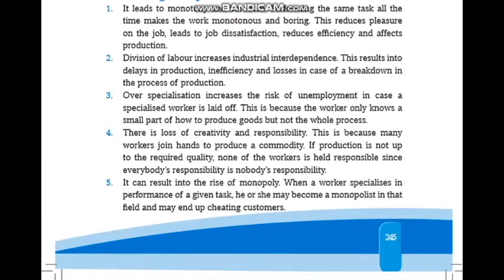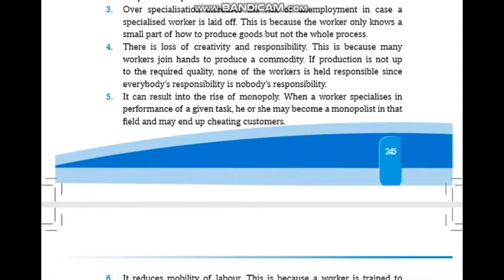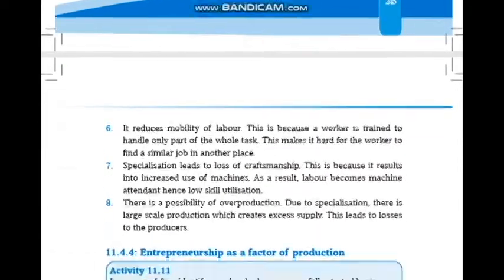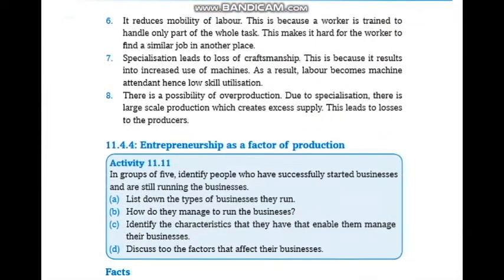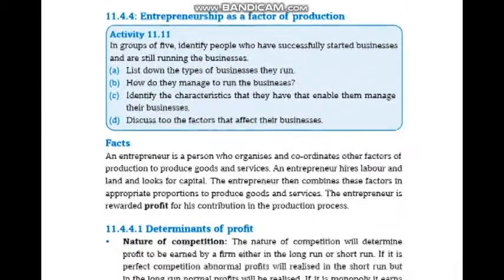Division of labor increases industrial interdependence. This results in delays in production. Over-specialization increases the risk of unemployment in case a specialized worker is laid off. There is loss of creativity and responsibility. It can result in the rise of monopoly. It reduces mobility of labor. Specialization leads to loss of craftsmanship. There is possibility of overproduction.